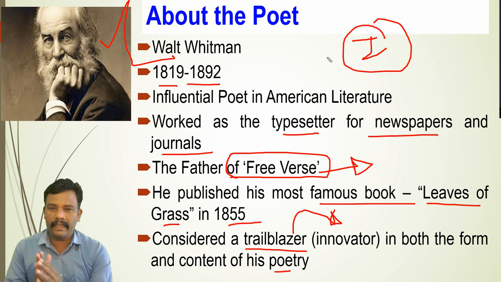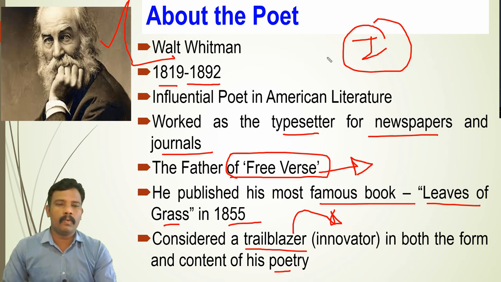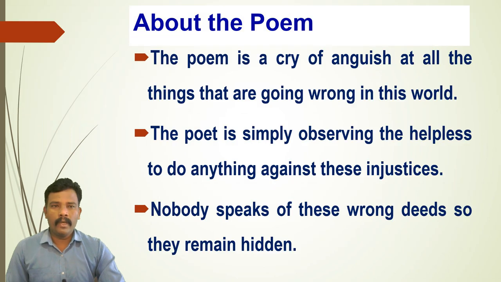So I told you certain names, but what is important over here? Knowing about basic things. So Walt Whitman was from America, an influential poet. He worked as a typesetter. He is called the father of free verse, and the most famous book is Leaves of Grass. It was published in 1855. Now, what is about the poem? This is just the introduction. This is just the introductory part.